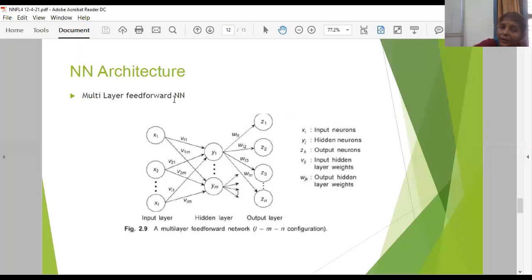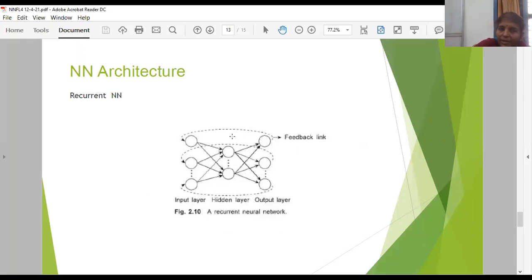The hidden layer also has different weights, that is, synaptic links, mentioned as V11, V1M, W11. So they are also neurons, but they act as intermediaries between your input layer and output layer.